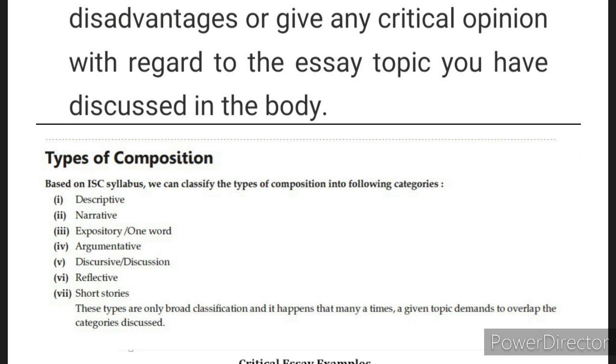So you can do it in indirect speech if you don't remember the exact words. In that case, you don't have to use inverted commas. Otherwise, use inverted commas if you remember the exact wordings. So that is about essay format.